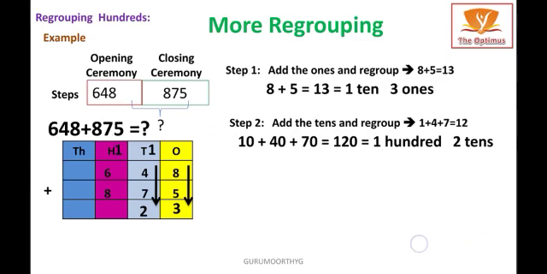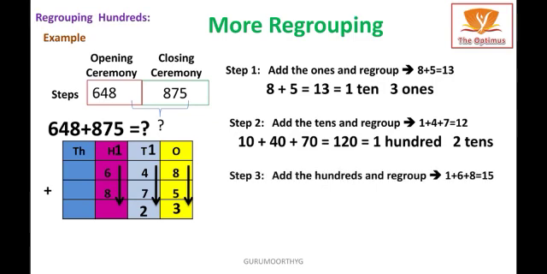Step 3, finally add the 100 place and regroup it. We have 1 carryover, so it becomes 100 plus 6 in the 100 place, it becomes 600, 8 in the 100 place, it becomes 800. So 100 plus 600 plus 800, it becomes 1500.